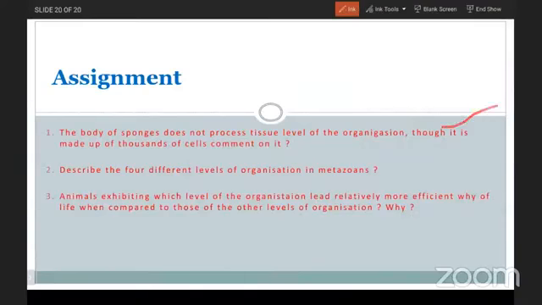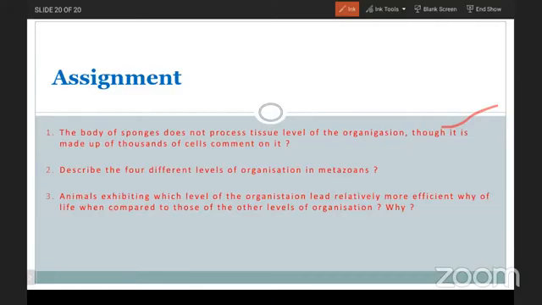Here, the first question: the body of sponges does not possess tissue level of organization, though it is made up of thousands of cells. Comment on it. Question I repeat once again. The body of sponges consists of a number of cells, even though it is not able to form the tissue level of organization. Why? What would be the answer? Yes. Due to lack of sensory and nerve cells, there is no chance of formation of the tissue, and there is no chance of formation of the tissue level of organization.